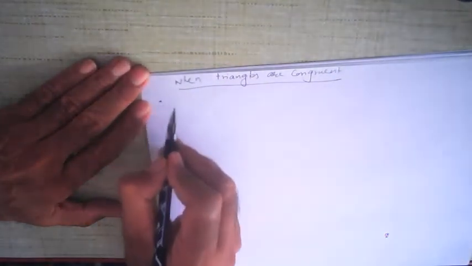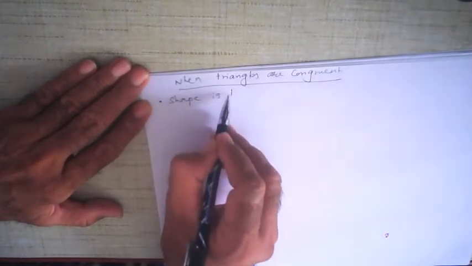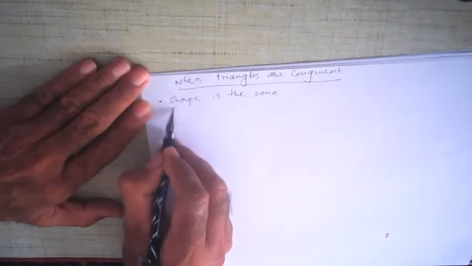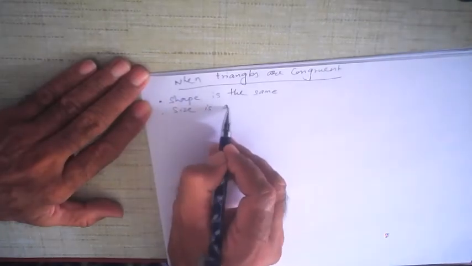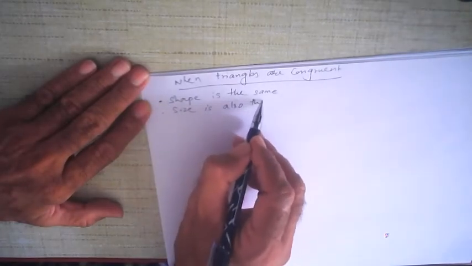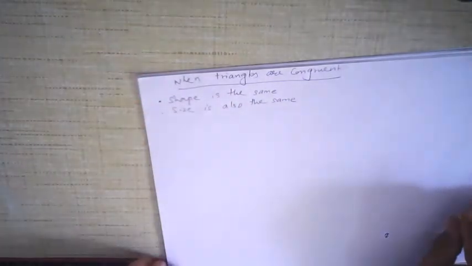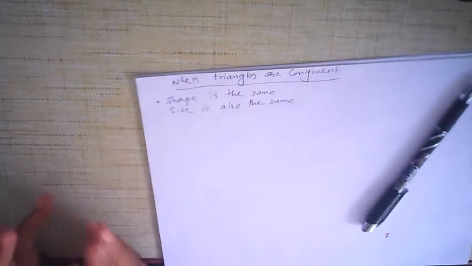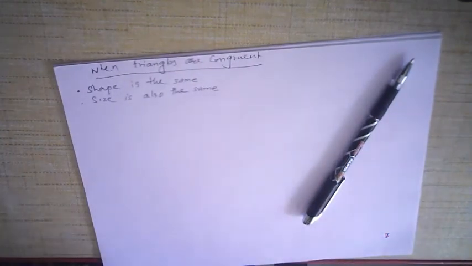Number one, the shape is the same, and size is also the same. In other words, if two figures are congruent, then their shape and size will be the same. If the shape is the same but the size is not, then they cannot be called congruent figures. For example, I'll give you an example.